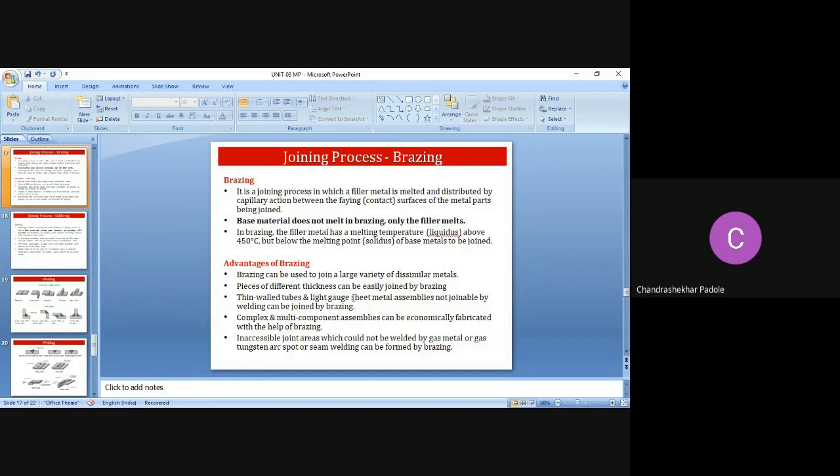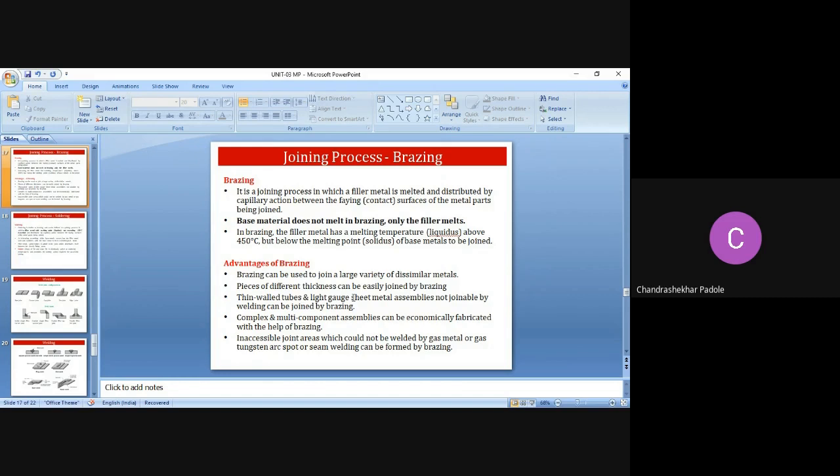When it is being melted, it is converted into liquid, that is the liquidus temperature. So in brazing, the filler metal has a melting temperature above 450 degrees Celsius. Remember this temperature, 450 degrees Celsius, but below the melting point of the base metal to be joined. That means the melting point of the base metal should be more than 450.